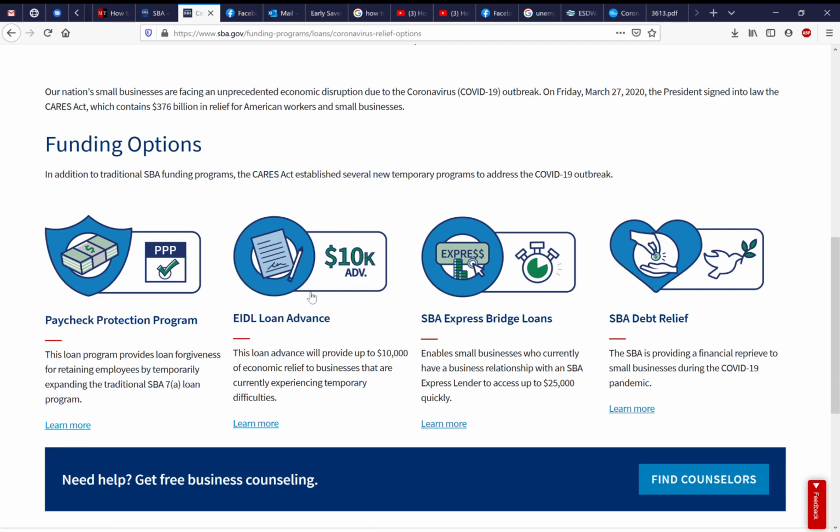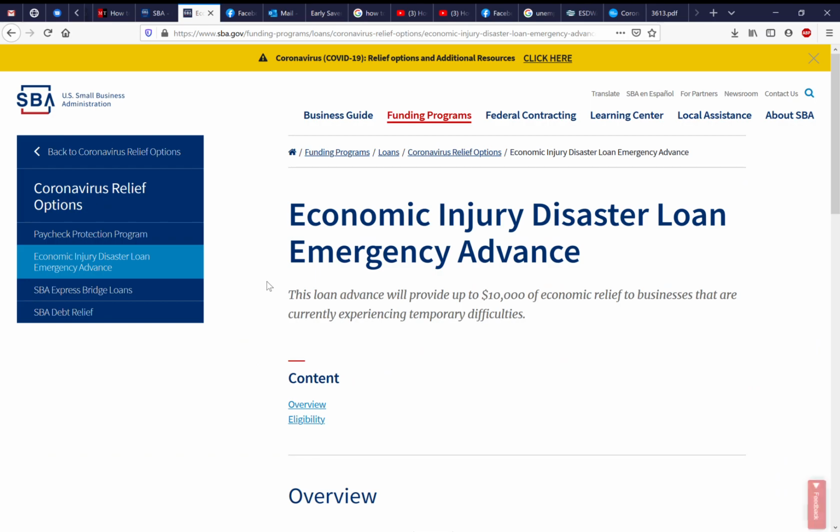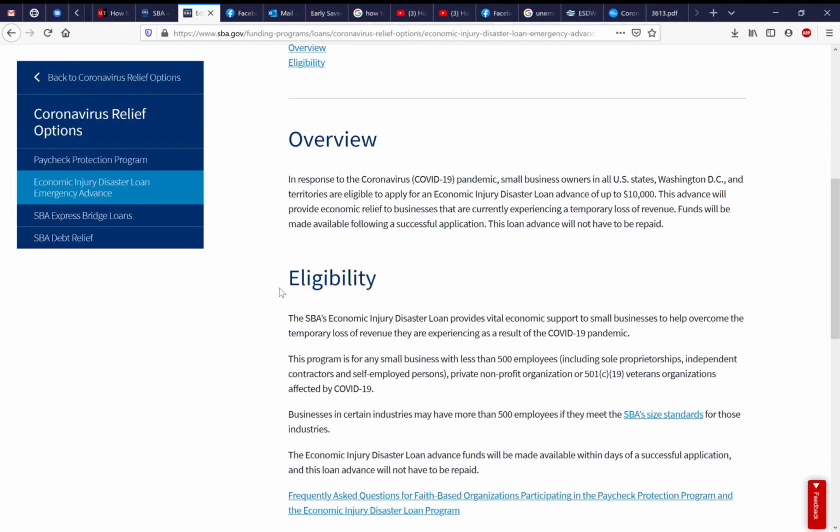Today we're only going to talk about this EIDL loan advance, this $10,000. And I know it says loan advance, but once we come here, as you see, it states here this loan advance will not have to be repaid. So I'm just going off on what is listed on this website.